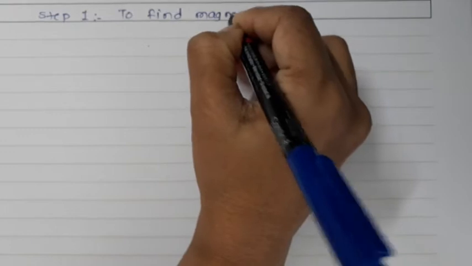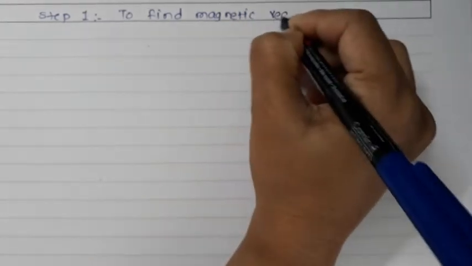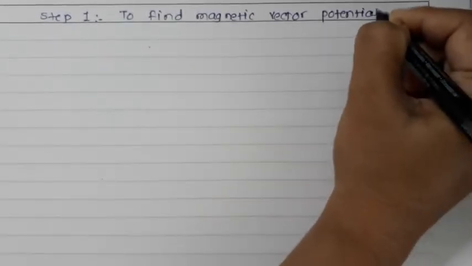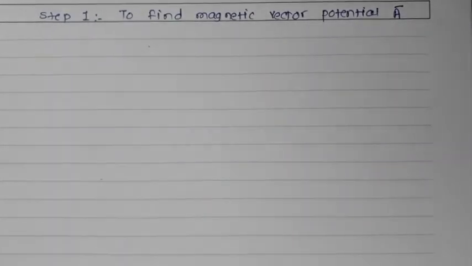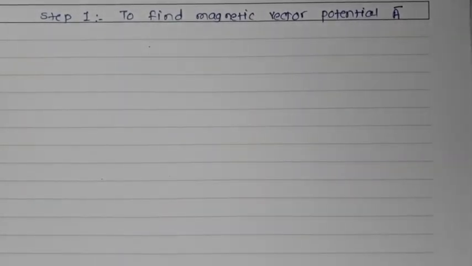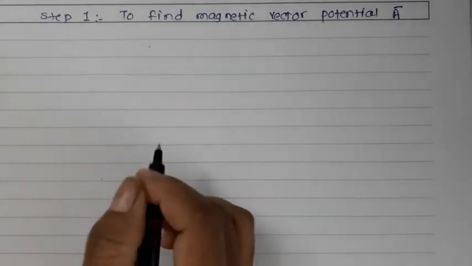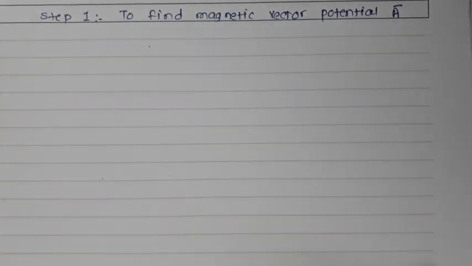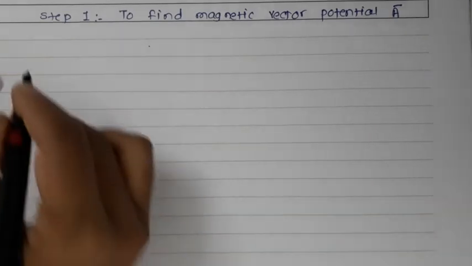Step 1 is to find the magnetic vector potential, which is nothing but the A bar. So let us talk about the magnetic vector potential, how we can find out this particular magnetic vector potential. To find out this one, we must understand the general expression of this.